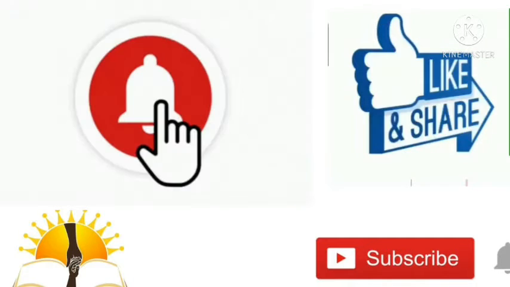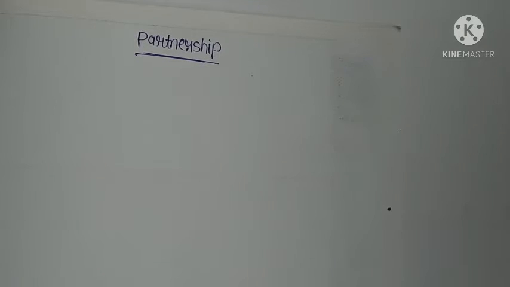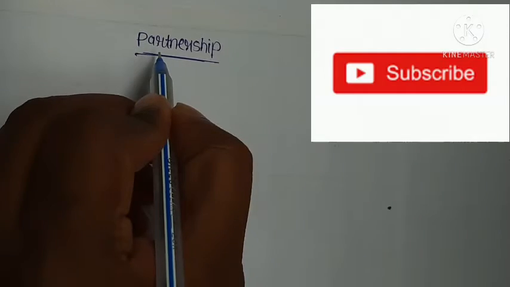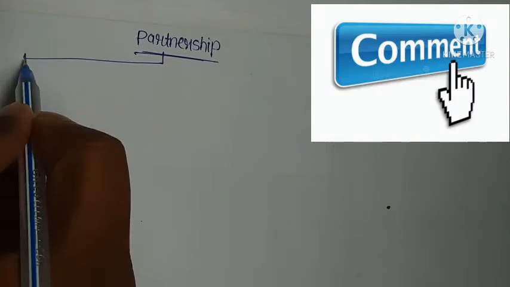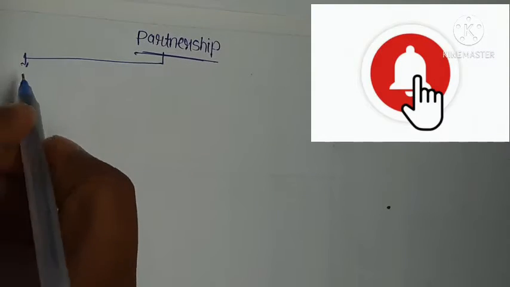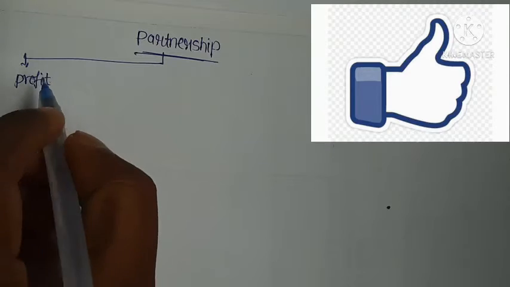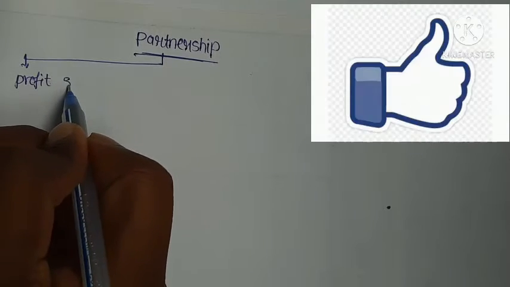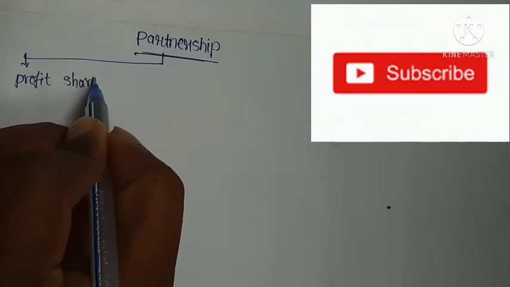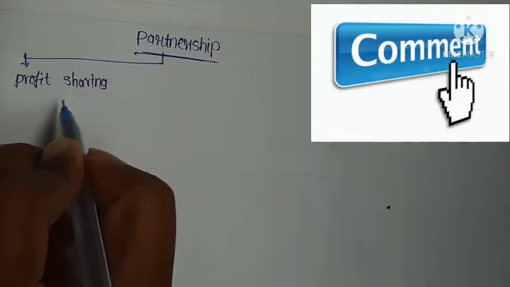So, partnership. In partnership, first some basic terminologies. Profit sharing ratio.